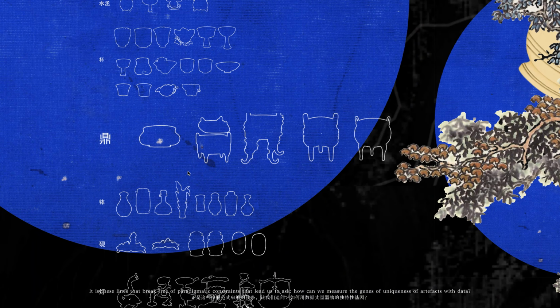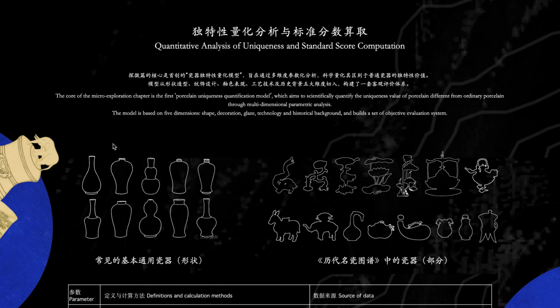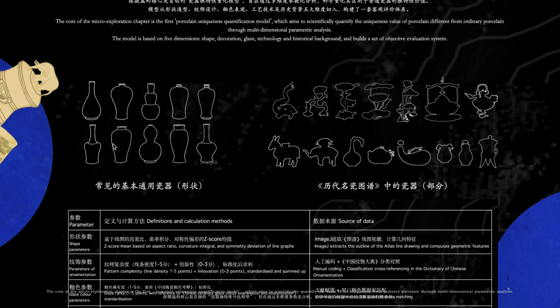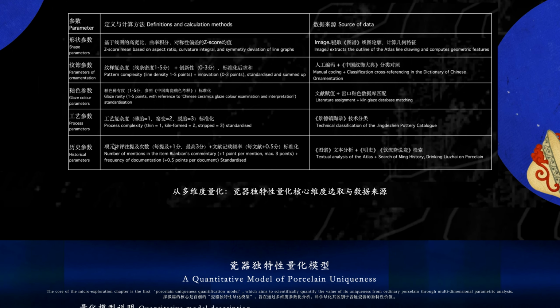It is these lines that break free of paradigmatic constraints that lead us to ask, how can we measure the genes of uniqueness of artifacts with data? The core of the micro-exploration chapter is the first porcelain uniqueness quantification model, which aims to scientifically quantify the value of its uniqueness from ordinary porcelain through multidimensional parametric analysis.